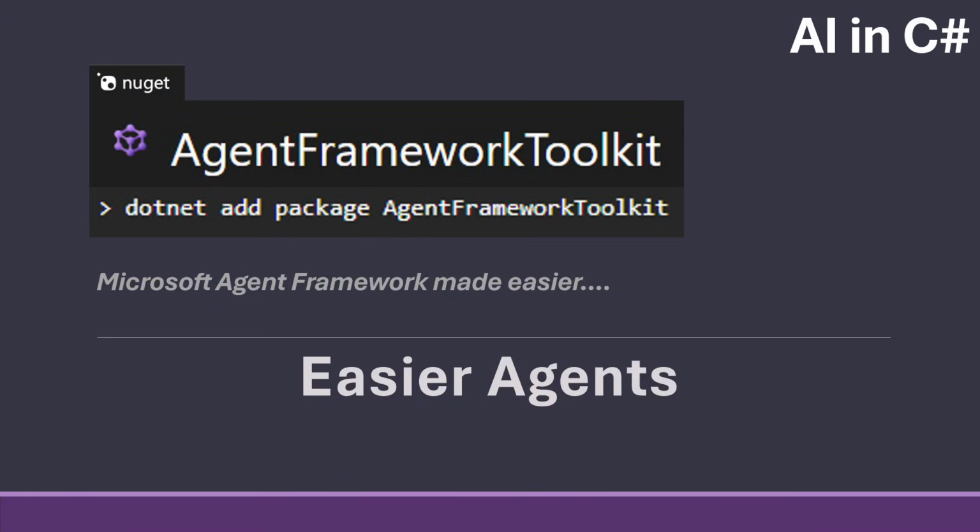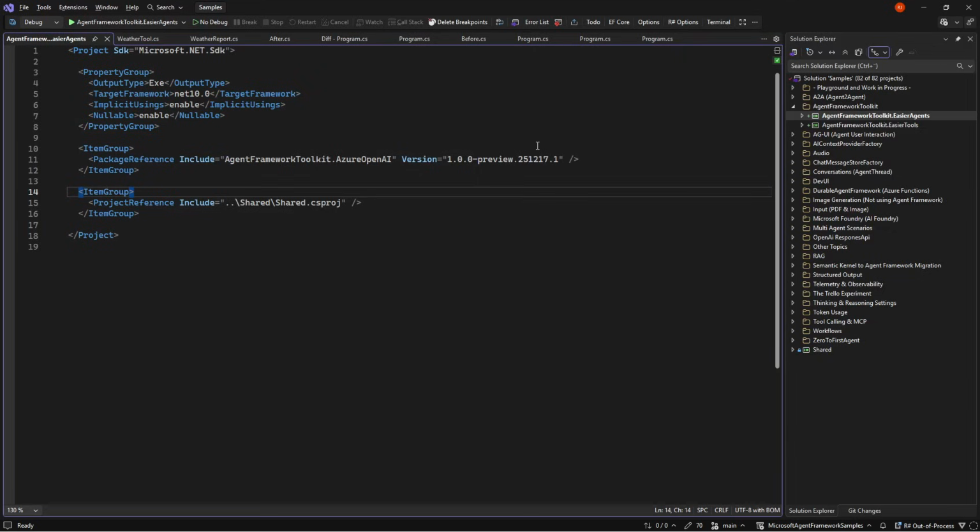But let's see it in action on why it's worth adding this NuGet package compared to just using Microsoft Agent Framework by itself. So I made a new one here called Easier Agents in our sample repo. And the first thing you will see is that you only need one NuGet package, not two. So the Azure OpenAI package will, behind the scenes, reference the Azure OpenAI NuGet package, so you don't need to reference it yourself. So with this one NuGet package, you get everything you need.